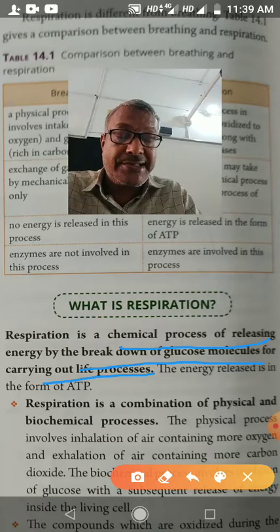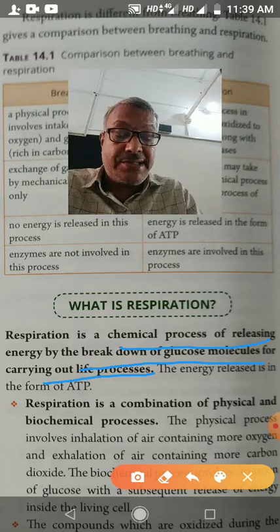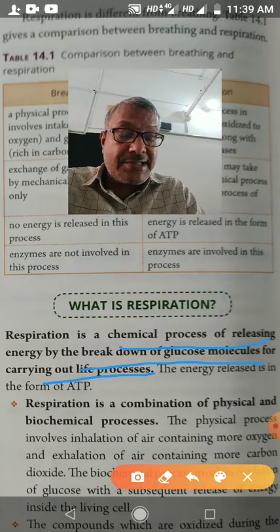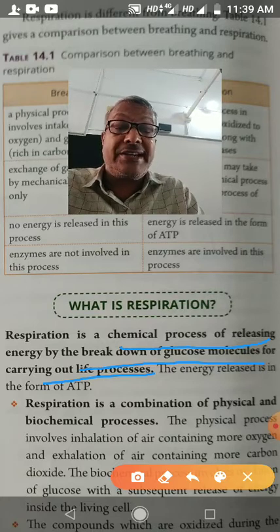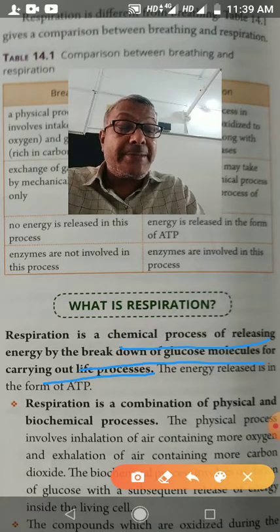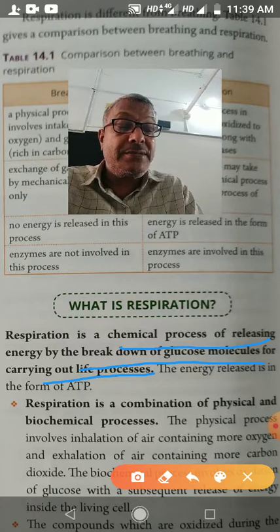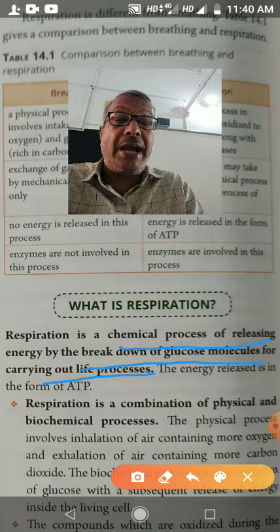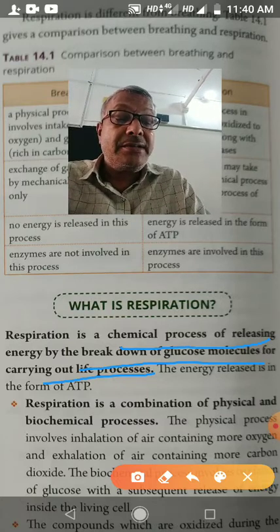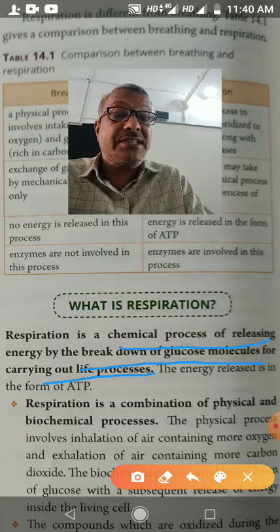In glycolysis, oxygen is not required. It is the anaerobic part of respiration. In the Krebs cycle, pyruvic acid or pyruvate is broken into carbon dioxide. ATP is produced. It occurs in mitochondria and oxygen is required.